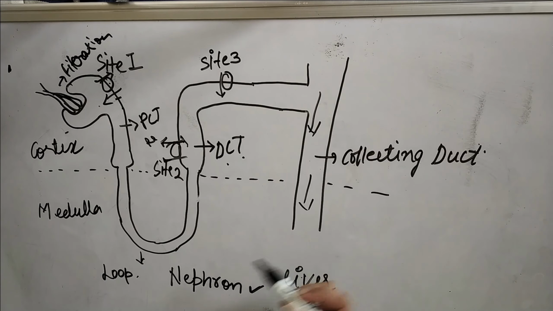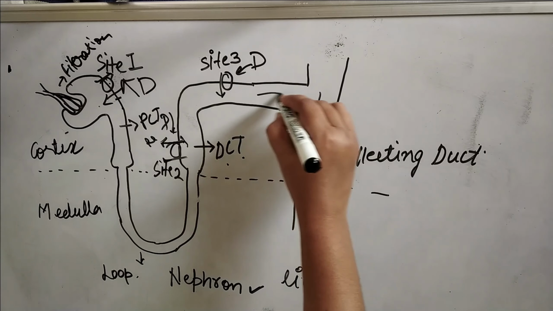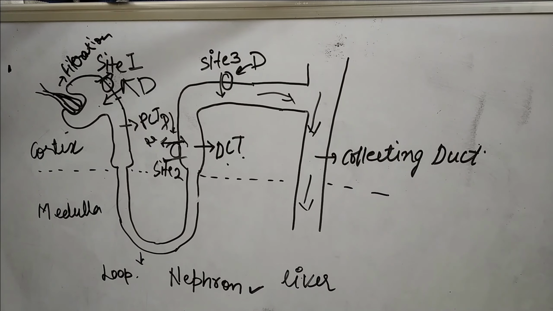All the diuretics will work here. At this specific site, these diuretics will either open the channel or close the channel for some time, so that the outflux of ions will be prevented and they will be collected inside the collecting duct. So this is just a rough, brief introduction to how the diuretics work.